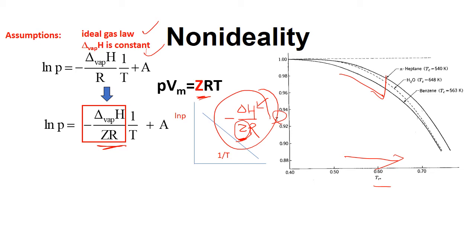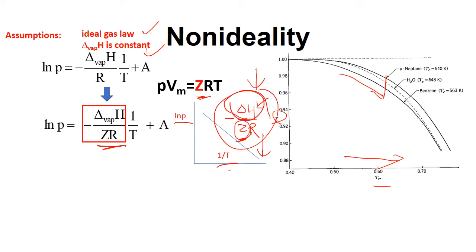So that means that if we plot ln P over 1 over T, you shouldn't get a straight line, because the slope changes with temperature. It turns out that our experiments show this curve, ln P versus 1 over T, is actually quite a straight line. And this is because even though Z decreases with temperature, delta H also decreases with temperature.